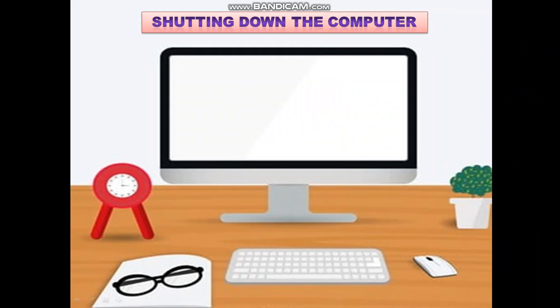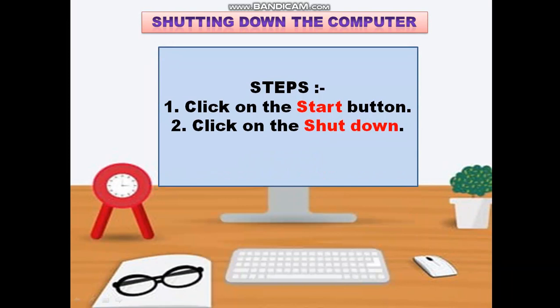Shutting down the computer. Children, you have already learned how to restart a computer, and now we will see how to shut down the computer. Steps. The first step is to click on the start button, and then we will click on the shutdown. So these two steps are needed to shut down the computer.